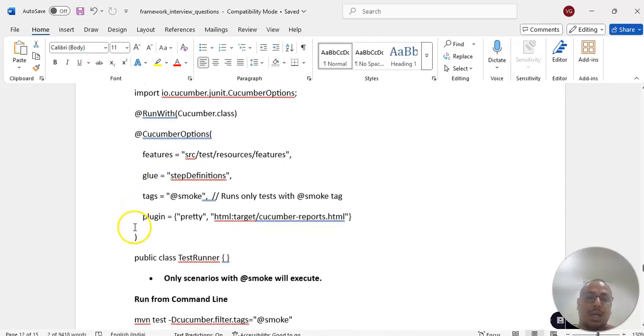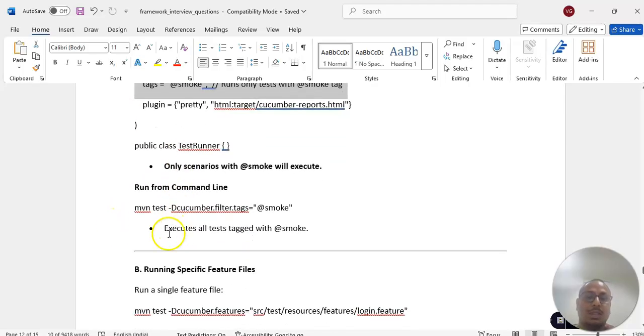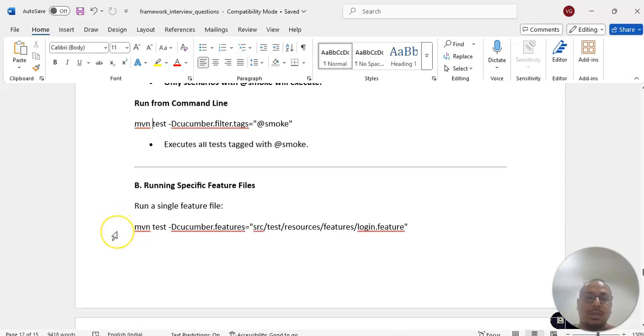If you want to run from the runner file, we can include the tag @smoke. If I want to run only smoke, I give @smoke. If you want to run both, we can give both tags. From the command prompt, we can run mvn test -Dcucumber.filter.tags=@smoke. If you want to run a single feature file, we can give -Dcucumber.features= and the feature file path.